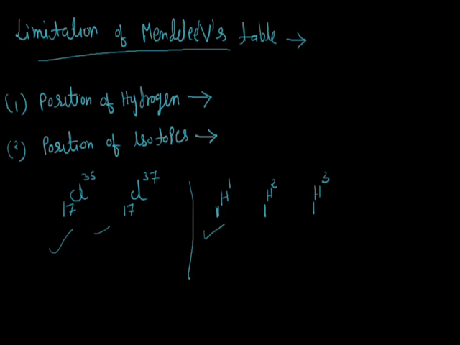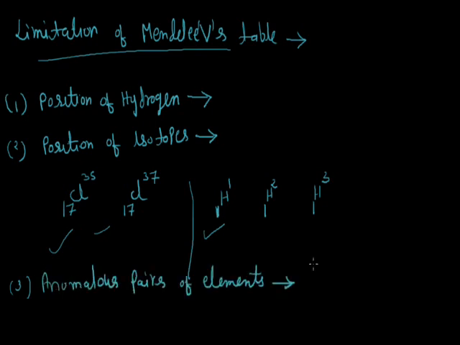And next, third limitation is anomalous pairs of elements. In certain pairs of elements, the increasing order of atomic mass was not followed. In these, Mendeleev placed elements according to their properties and not in increasing order of their atomic masses.